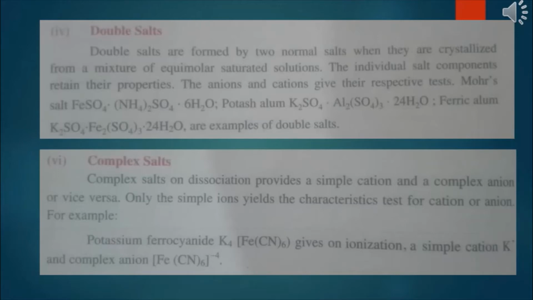Dear students, the formulas of these salts are very important, and from the board point of view, they will give you the names of these salts and you have to write the chemical formulas. Complex salts. Complex salts on dissociation provide a simple cation and a complex anion, or vice versa. Only the simple ions yield the characteristic test for cation or anion. For example, potassium ferrocyanide ionizes into a simple cation and a complex anion.